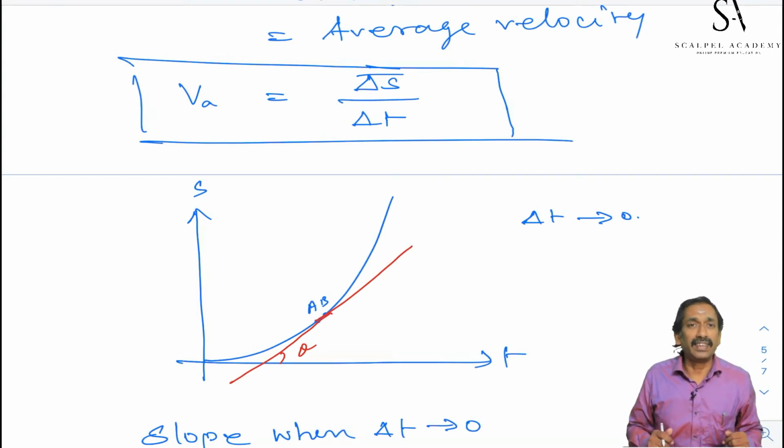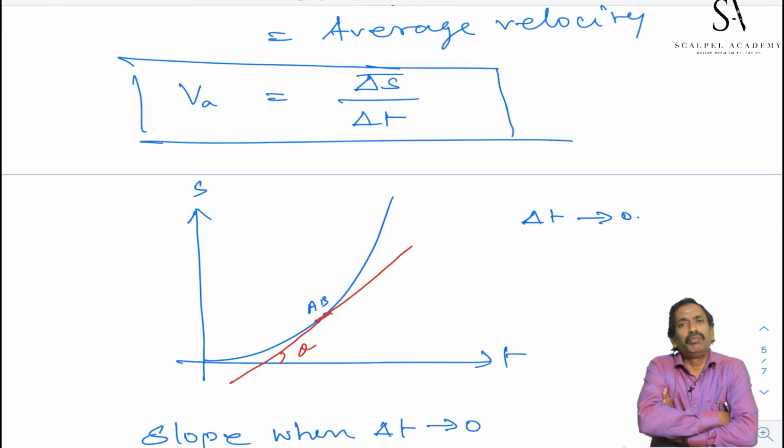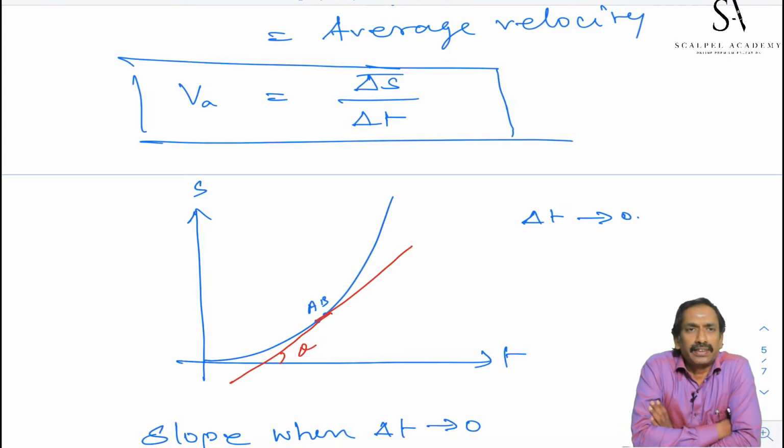So velocity is increasing. If velocity increases and is not constant, then the particle is said to be under acceleration. Then what about this velocity? Velocity is not constant, because at each and every moment the slope is changing. Slope gives instantaneous velocity, and instantaneous velocity increases. If a particle increases its velocity, then the particle is said to be under acceleration.